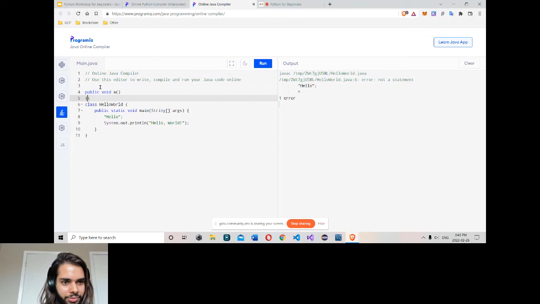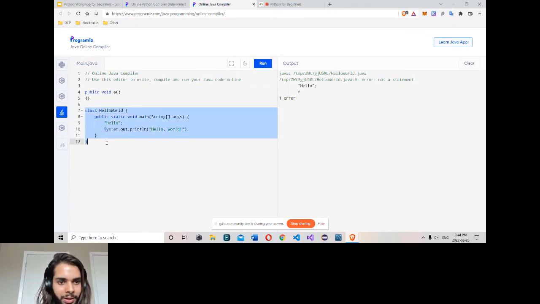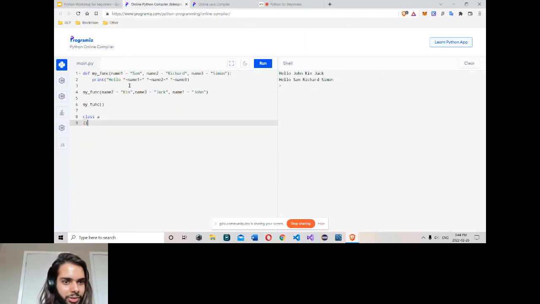It doesn't work this way. Java is also a multi-paradigm language, but it supports object-oriented programming a lot. In Java, pretty much most things are objects. I can never define a function outside a class. But with Python, you can do it. You can define a function outside of the class. You don't need a class a lot of the time, actually.